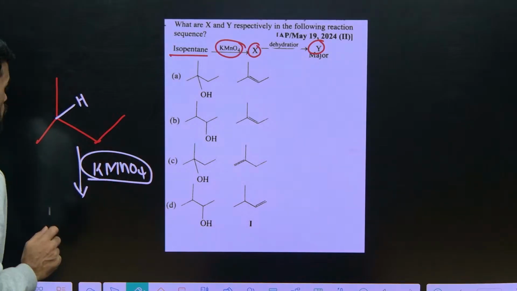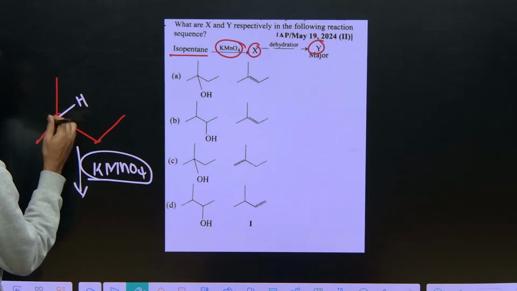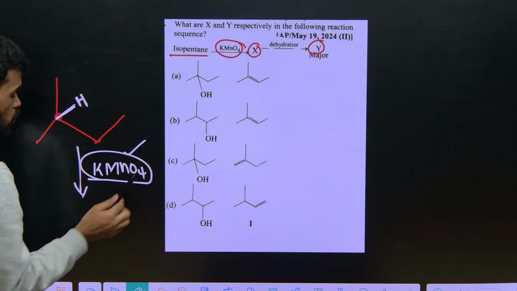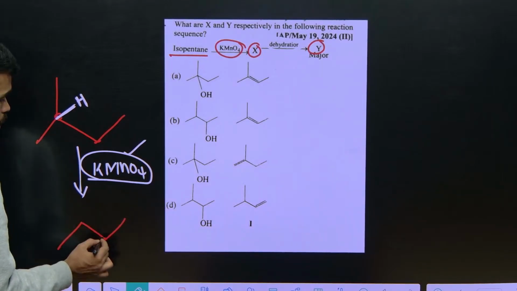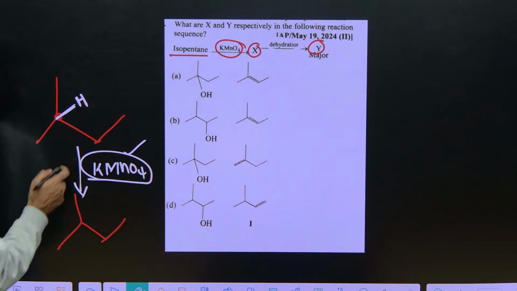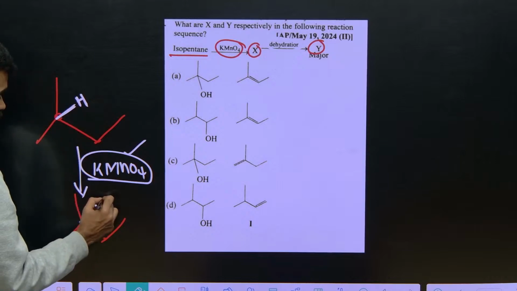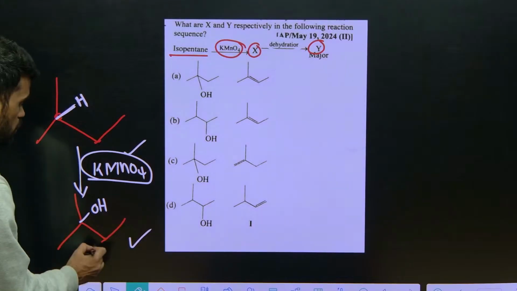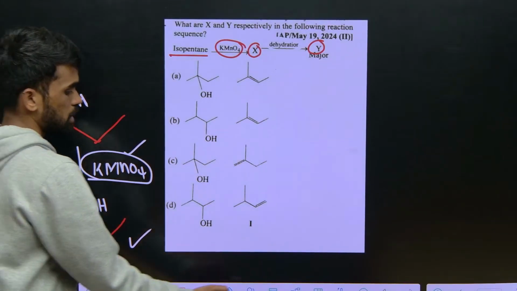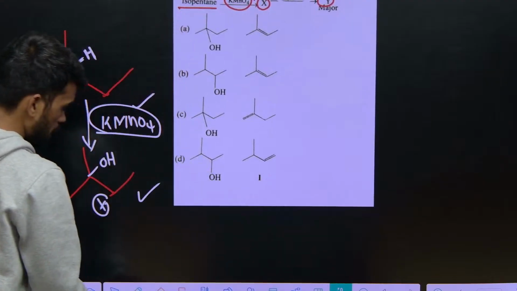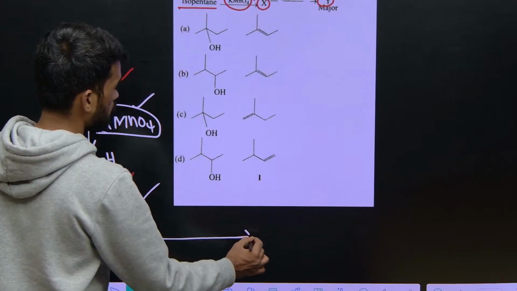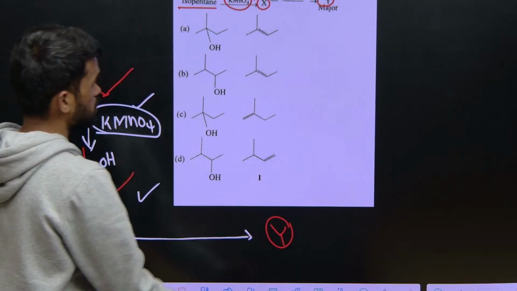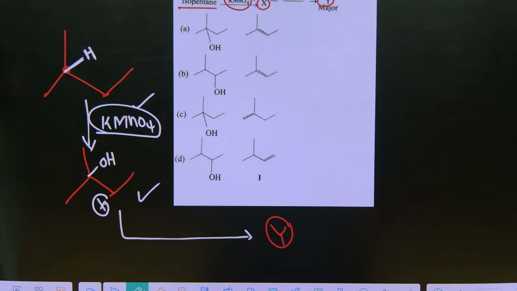But if the alkane contains a tertiary hydrogen atom, it will be oxidized by KMnO4 to the respective alcohol. So H converts into OH. This will be the product X. Now this product X on dehydration gives Y. So what will Y be as the major product?